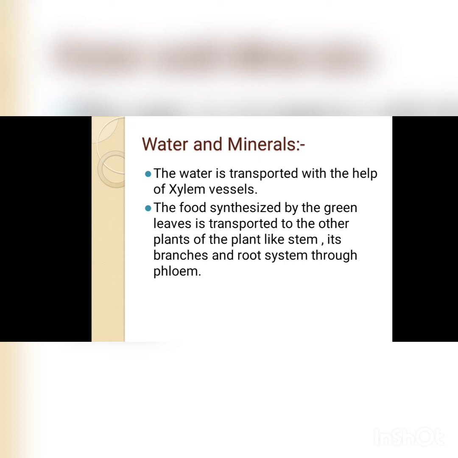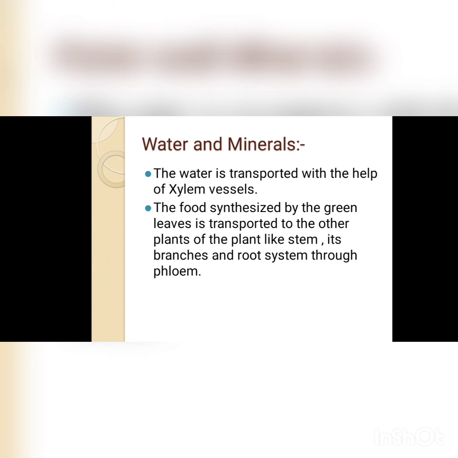After that, the food synthesized by the green leaves. We are discussing this only, how plants are preparing food. After that, it should be transported to all the parts. As we are taking food with the help of our mouth, and it is going to different body parts, the same with the plants also. So it is transported to the different parts of the plants with the help of phloem.